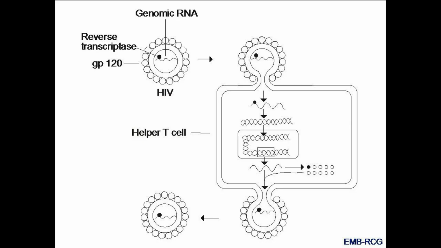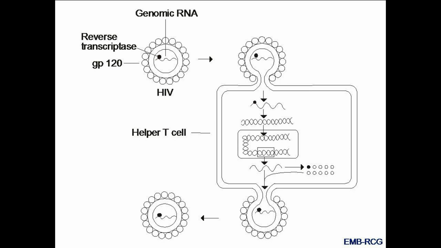This is HIV, the genome of the HIV, the reverse transcriptase, lipid bilayer, and GP120 molecules on the surface of the virus. These GP120 molecules bind to CD4 molecules on the surface of a helper T cell. This is a helper T cell, and now the lipid bilayer of the virus fuses with the lipid bilayer of the helper T cell. The genomic RNA enters the helper T cell. The enzymes also enter the helper T cell.